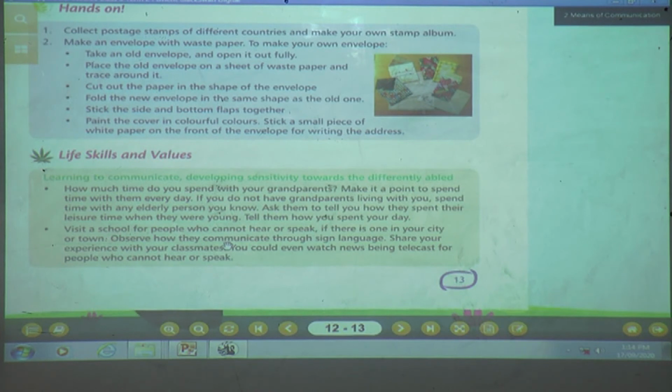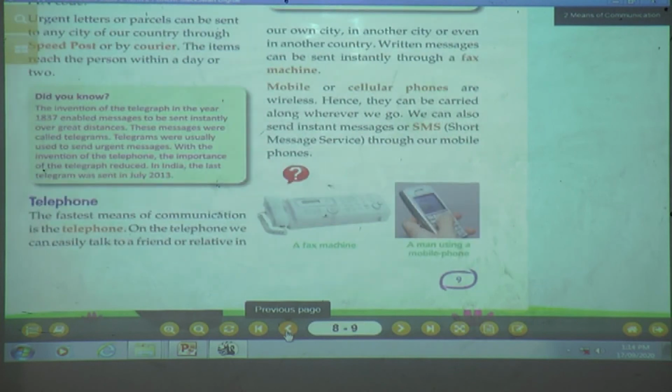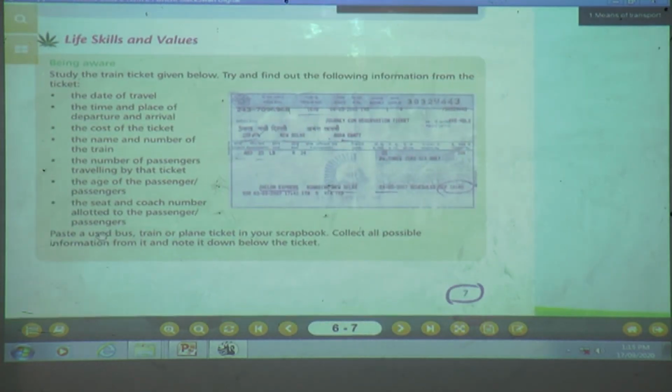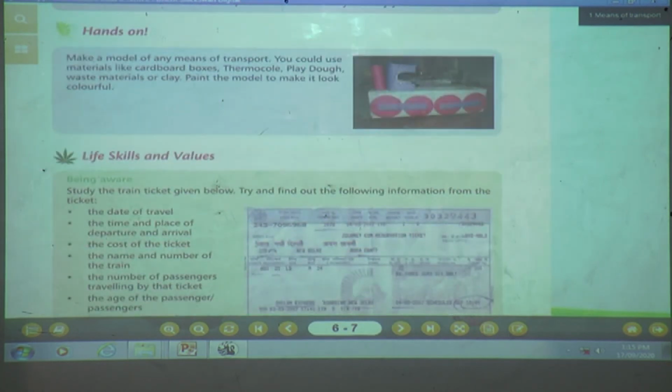Now once again, we have already solved the textbook exercise. Okay, children? Now let us see the enrichment activity of lesson number 1. For that, what you are going to do? You are required to open page number 6. Let us see lesson number 1, enrichment activity. Okay, children? What is there in enrichment activity? First is what?